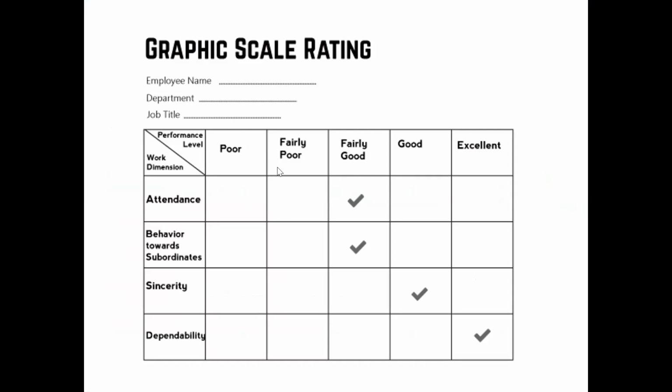Performance level: poor, fairly good, good and excellent. We can take measures such as how he is attending the classes, how his behavior is towards the students, sincerity about the subject, class management, and his dependability. So we can give the answers.